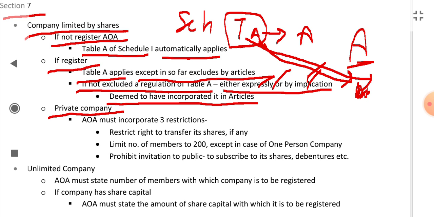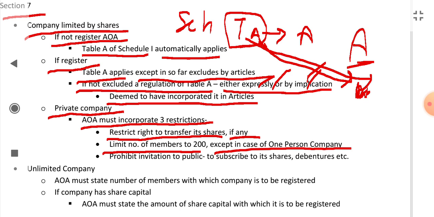In case of a private company, the articles must incorporate these three restrictions. The first is to restrict the right to transfer its shares, if any. The second is to limit the number of members to 200, except in case of a one person company. A one person company has only one member and is also a private company. Except for one person company, a private company has a maximum of 200 members.